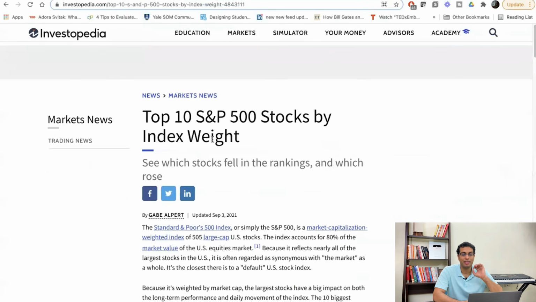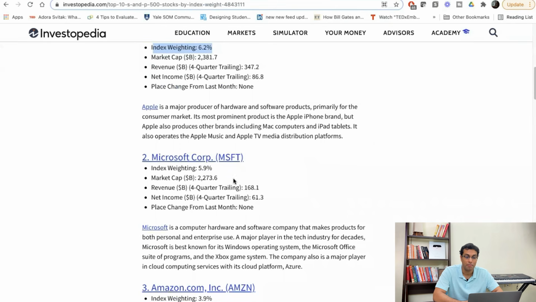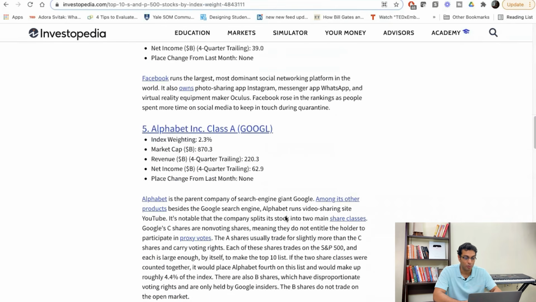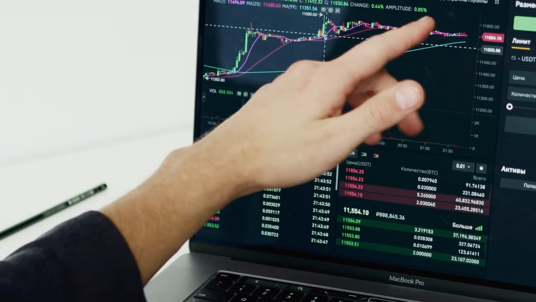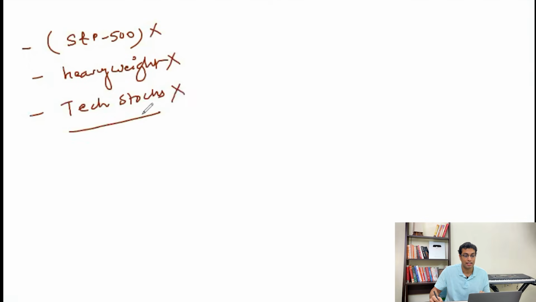Here you can check the weight of the top 10 S&P 500 stocks. For example, Apple has an index weight of 6.2%, Microsoft 5.9, Amazon 3.9, Facebook 2.4, Alphabet 2.3. If you take the weight of the top 5 US stocks, it comes out to be 20%. So just 5 stocks make up 20% of the index. It is huge. Since there has been a huge run up in the S&P 500, these 5 stocks have also moved massively. This is the reason why I am not investing in S&P 500 heavyweight tech stocks.